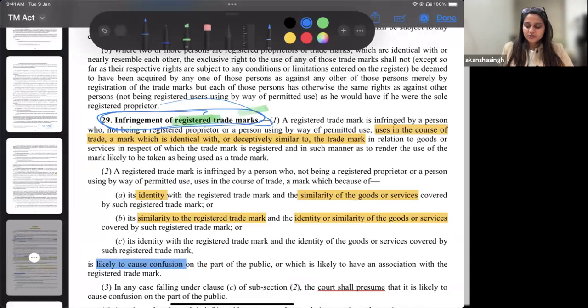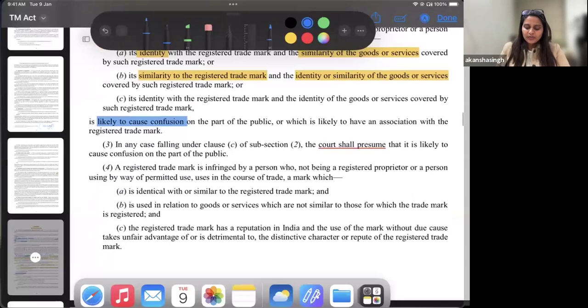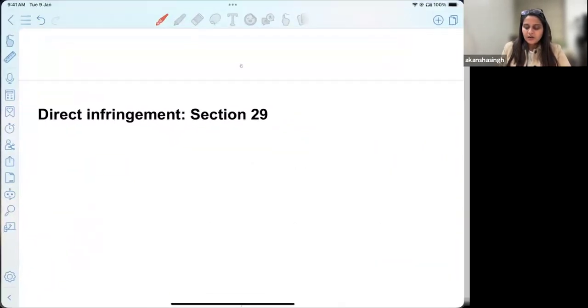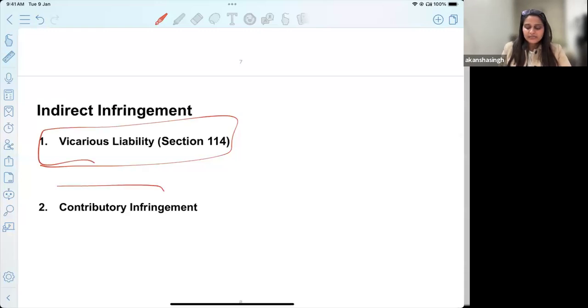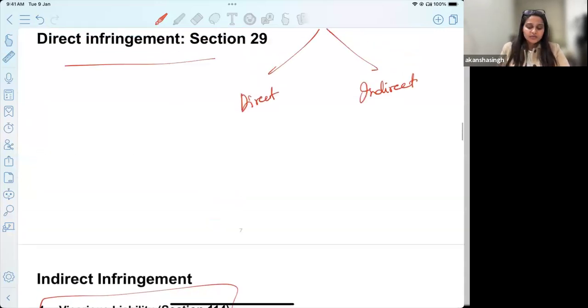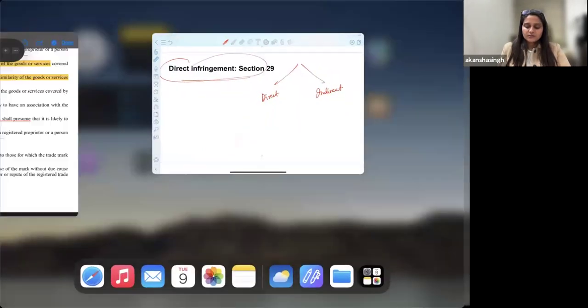One is direct infringement, that I have highlighted here. Then we also have indirect infringement by way of contributory infringement, or by way of recognizing the principle of vicarious liability. I'll very briefly take you to vicarious liability under this. But these are two ways, two mechanisms. We have direct infringement, versus indirect infringement. What is indirect infringement? By way of vicarious liability and by way of contributory infringement. And this is specifically on the grounds of Section 29.